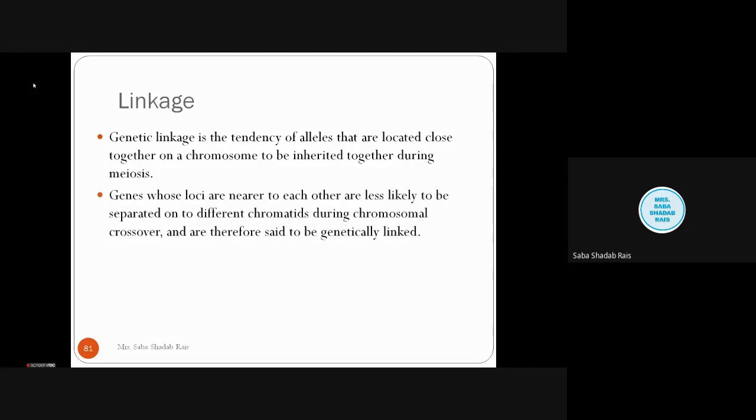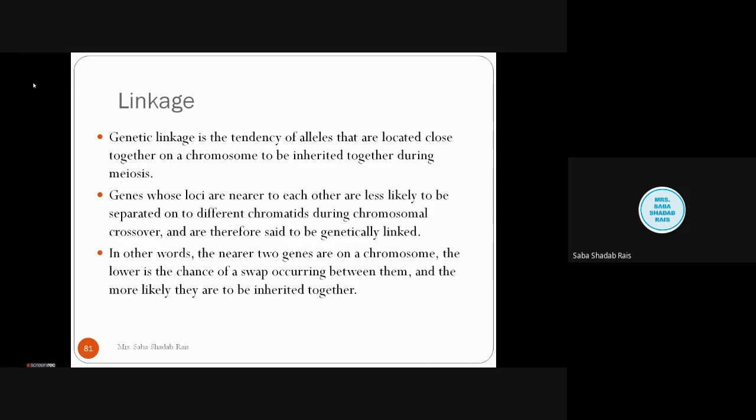So genes, whose loci we have already learned the term. It means the place, the exact location where the gene resides on the chromosome. Genes whose loci are nearer to each other are less likely to be separated onto different chromatids during chromosomal crossover. Means if they have a close-by place, they go together. Therefore, they are said to be genetically linked genes. In other words, the nearer two genes are on a chromosome, the lower the chance of a swap occurring between them, and the more likely they are to be inherited together.